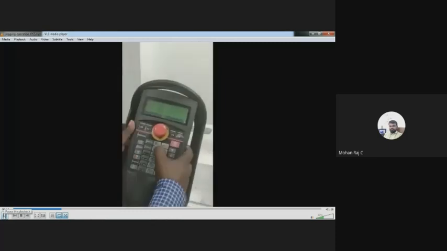Whether I need to move the robot in Cartesian or cylindrical or spherical or individual joint mode. So I am choosing joint mode. Joint mode means you can individually move all the servo motors. There are 6 servo motors. You can move the individual servo motors.